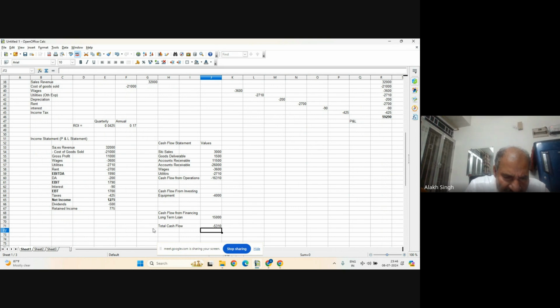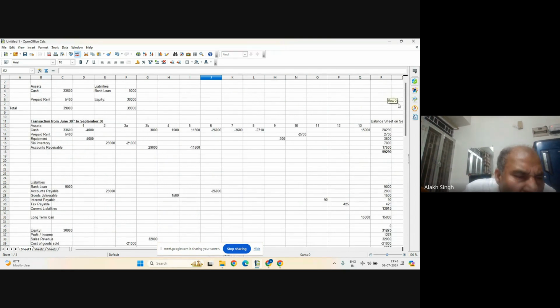And what was the beginning value? Beginning cash. Beginning cash was this part, 33,600, no? So beginning cash is equal to this part. This was it to begin with.